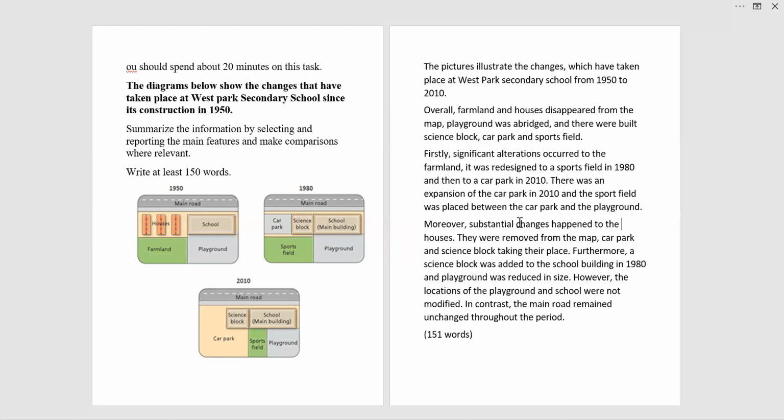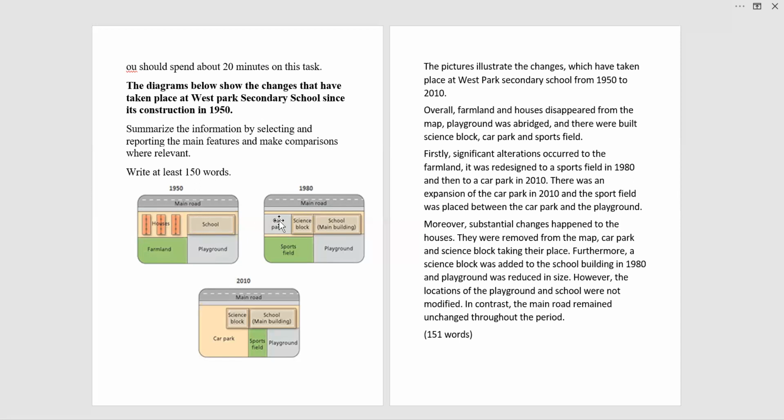Moreover, here I have written significant alterations, and here it is given substantial changes happened to the houses. Obviously, this is the other major change which we mentioned. They were removed from the map, with the car park and science block taking their place. So they were completely removed.